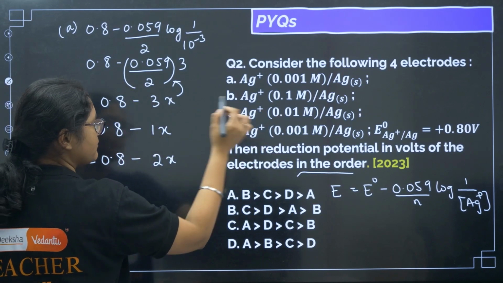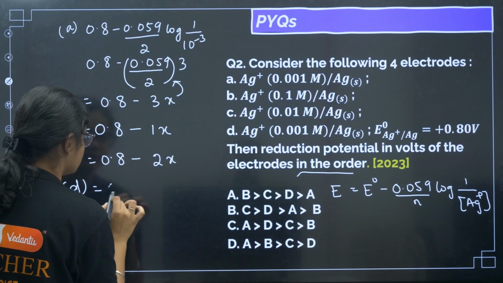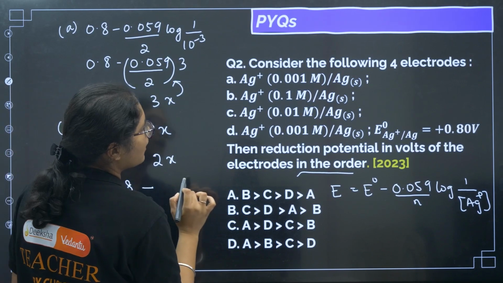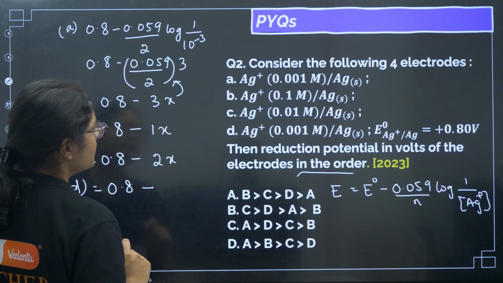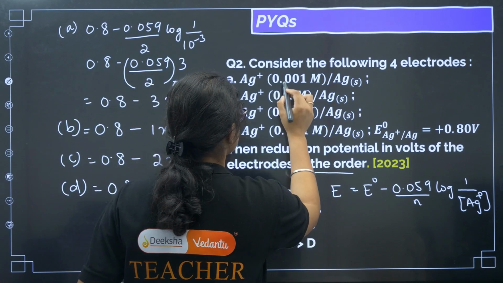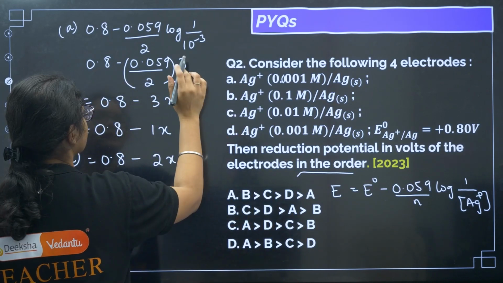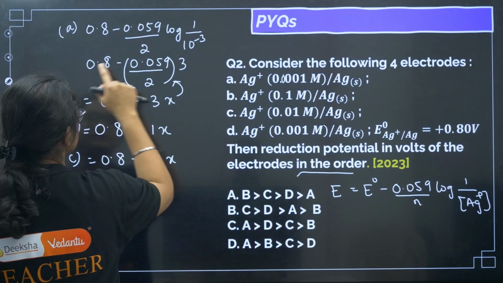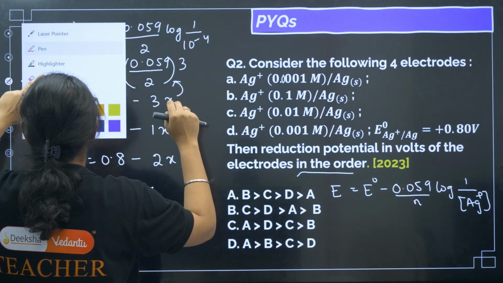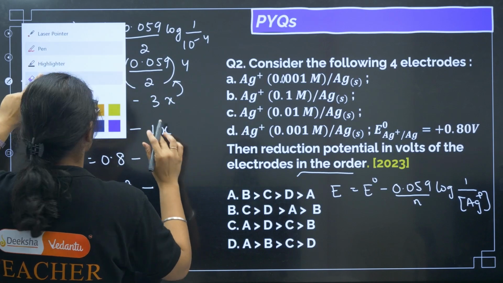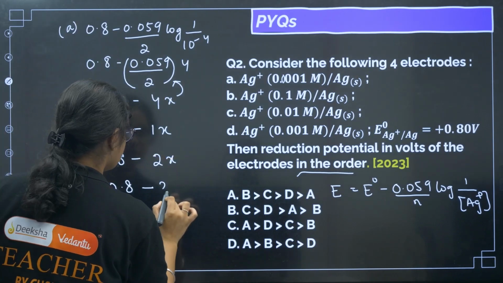Because here 10 to the power of minus 2 will come, 2 will go up, then log 10 is 1, so 2. Then here we will have some error, one second. Okay, so this one was 0.0001. So yes, this will become 4x, one small error in the question, please correct it. This is 4, so this one will also become 4. Yeah, so now this one will become 3x.